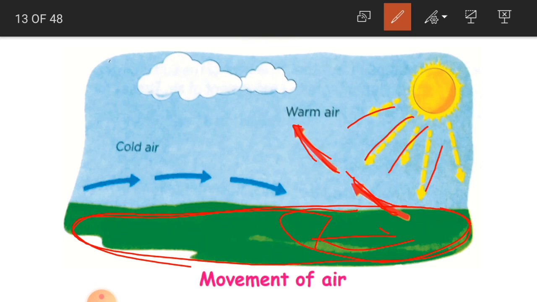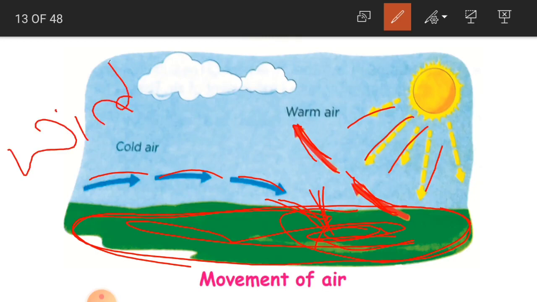And in turn the cool air, which is heavier, comes in and takes its place. So what happens? The warm air goes up and the cool air comes down. Cool air is going to come down and occupy this place, the land surface. Okay children, so what happens now? This leads to the continuous movement of the air, which is called wind. This is what is causing wind.